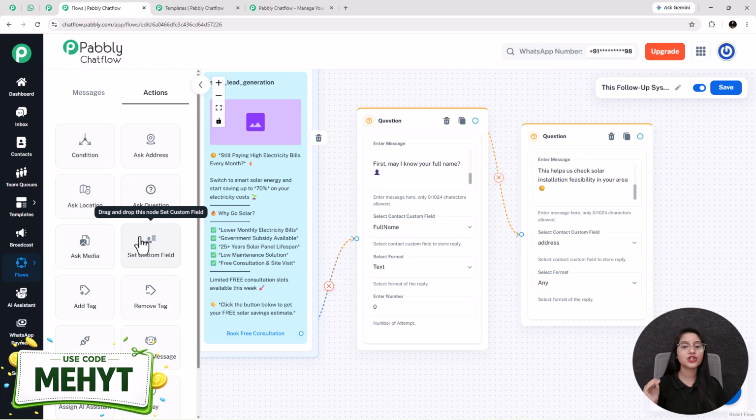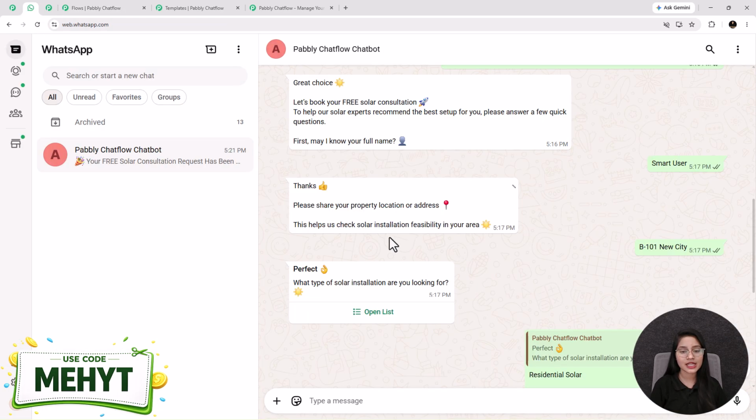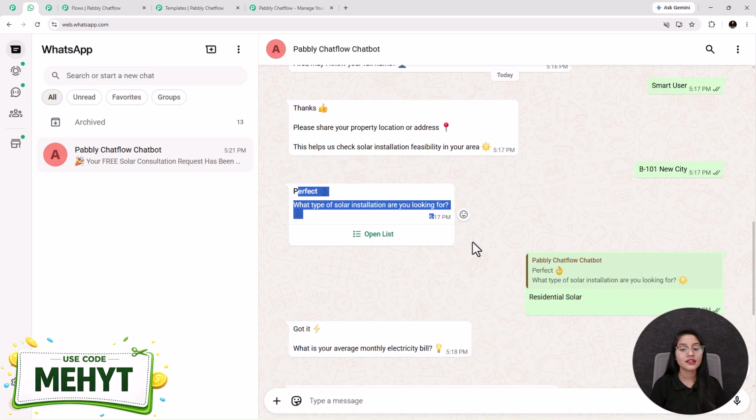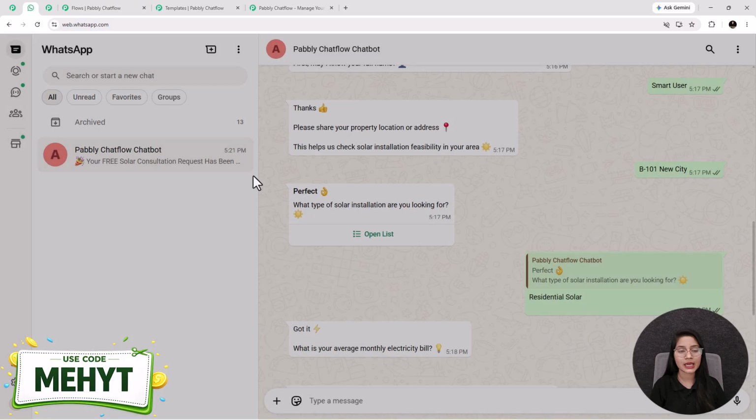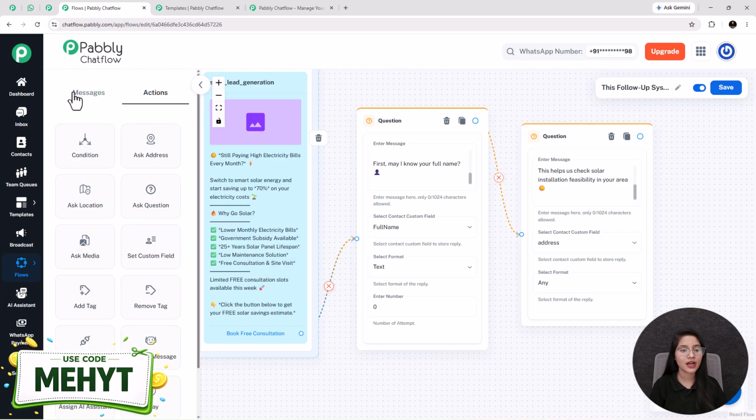Here my objective is only to teach you how you can create a WhatsApp chatbot by using Pabbly Chatflow. Now whenever the user shares the address, my bot will reply to them by sending this message that includes one option in the form of a list. So for setting up this type of message, I am adding one list button from here.